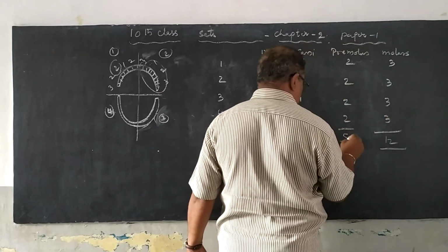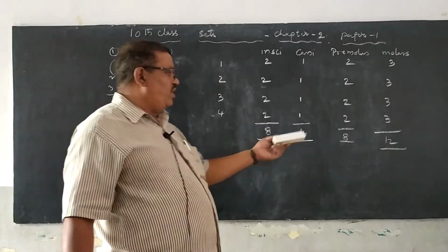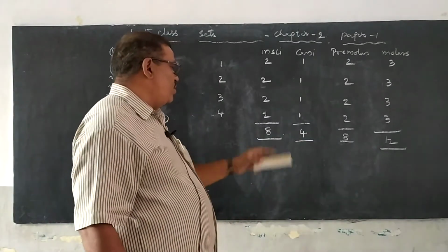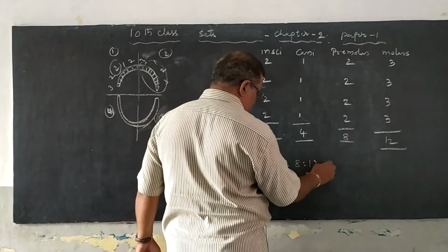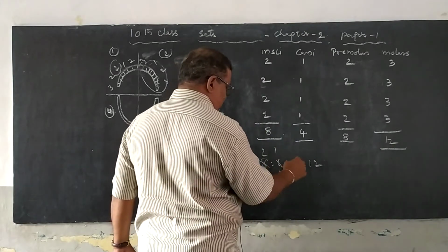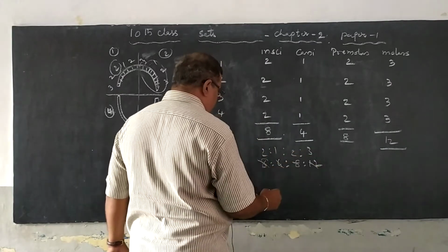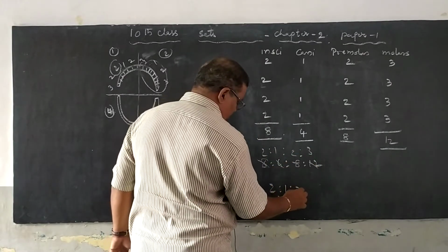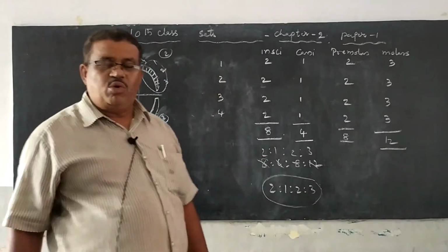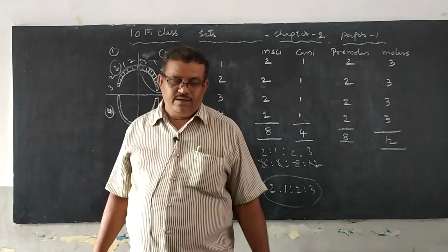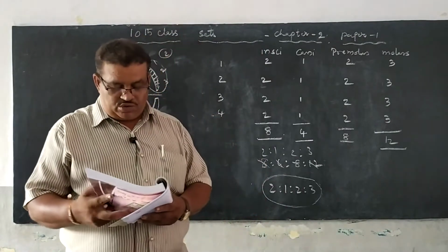Here 8. These are the total teeth in the mouth cavity: 8, 4, 8, 12. Find the ratio of that. 8 is to 4 is to 8 is to 12. 4 2s, 4 1s, 4 2s, 4 3s. 2 is to 1 is to 2 is to 3. This is the ratio of incisors, canines, premolars and molars in the mouth cavity. So, the ratio of teeth in the mouth cavity is 2:1:2:3.